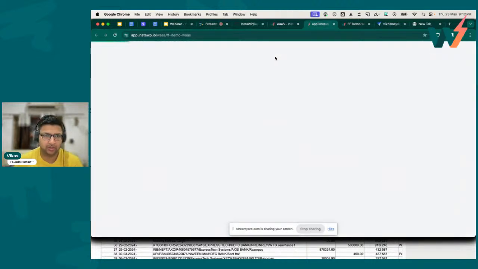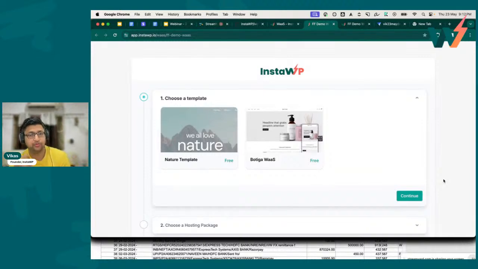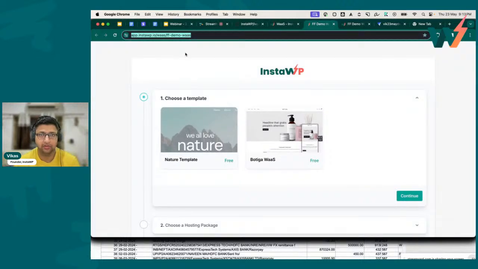So this is when you have done the VAS building part, right? So remember we had different components which make a VAS. One of those components is the template or the website itself, which you will be selling. The website will have pre-installed content, a pre-installed theme, pre-installed plugins. It's a complete website in itself. Let's say it's an e-commerce website and you can give a link to your customer like what I have shown on the screen.